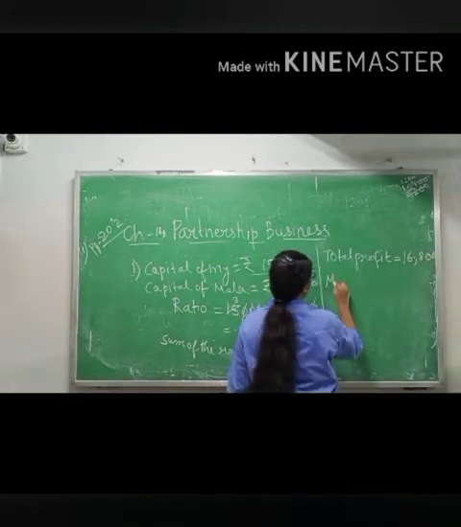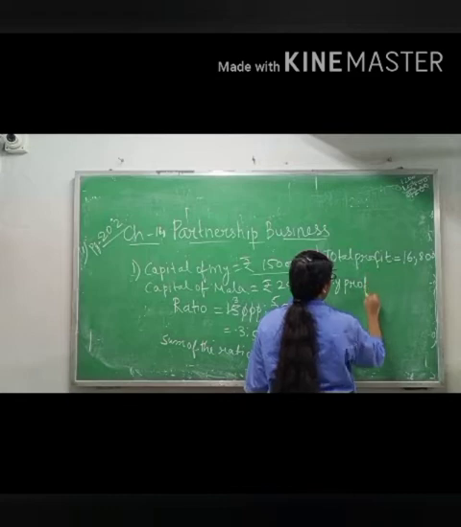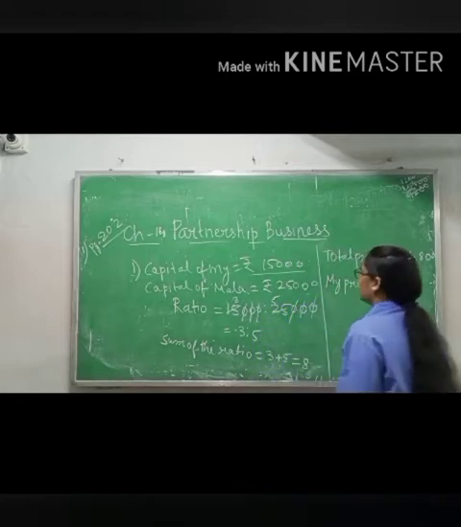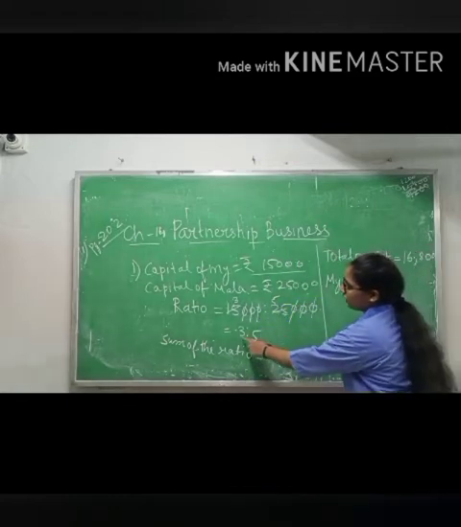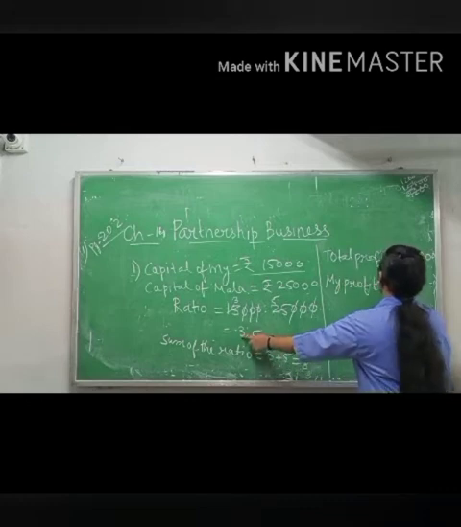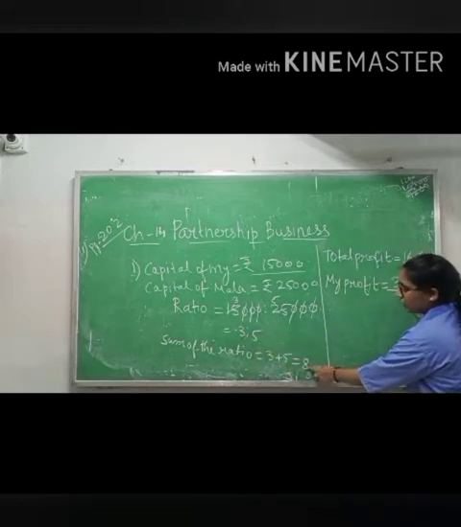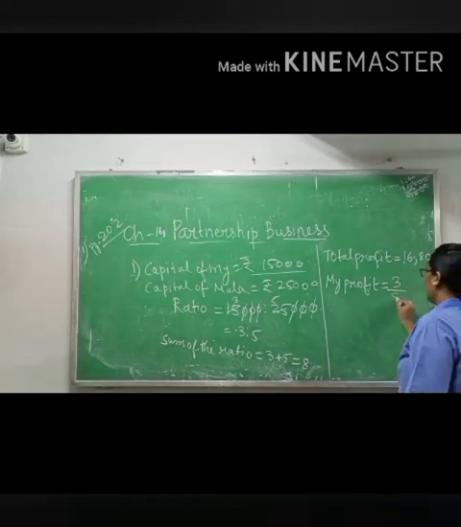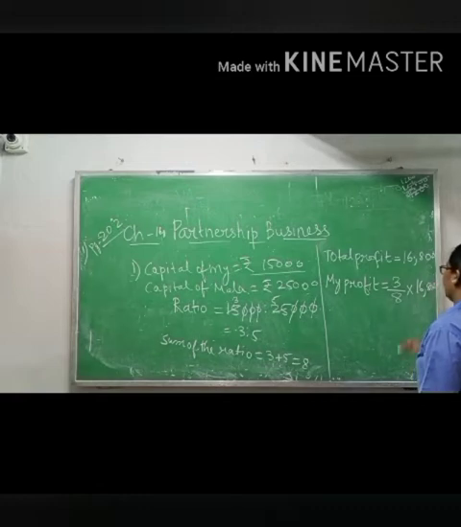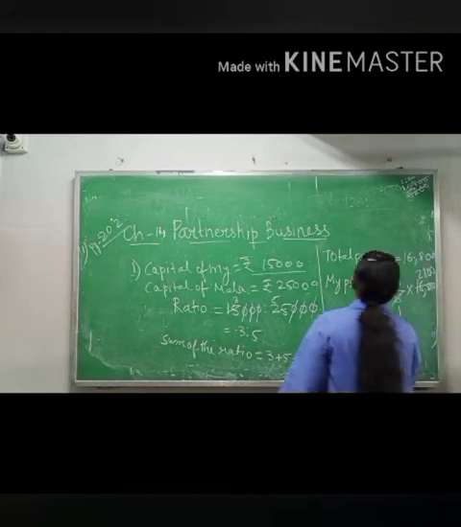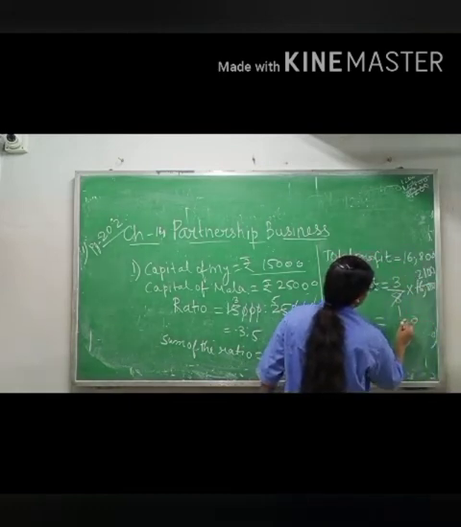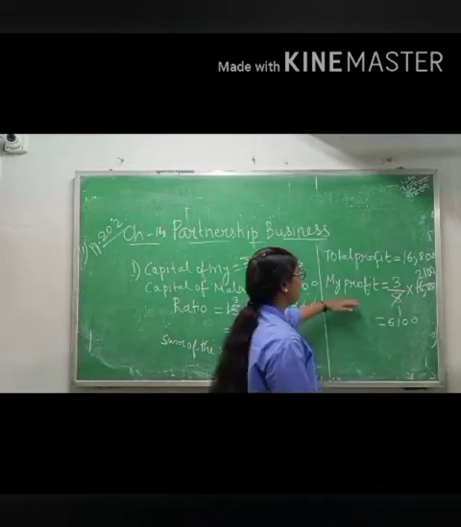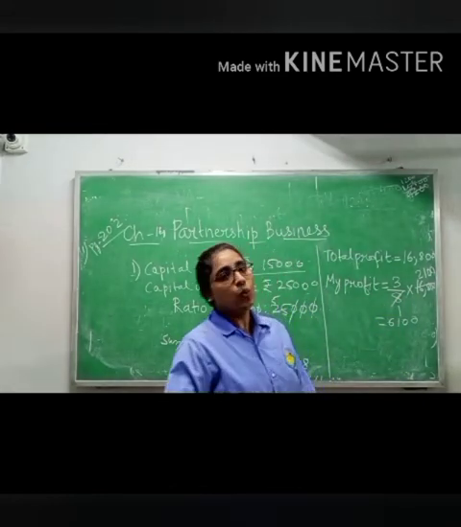Total profit is 16,800. How will you find my profit? Please concentrate here carefully. What is your ratio? Your ratio is 3. You will write 3 divided by the total sum of the ratio, which is 8, into total profit. Now 8 ones are 8, 8 twos are 16, 0 0, 3 ones are 3, 3 twos are 6. So my profit is rupees 6,300.